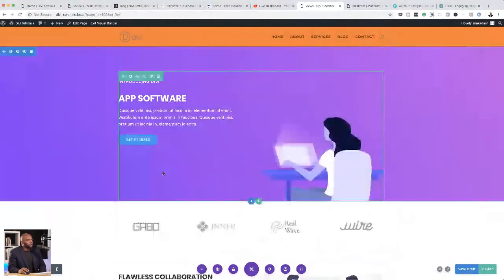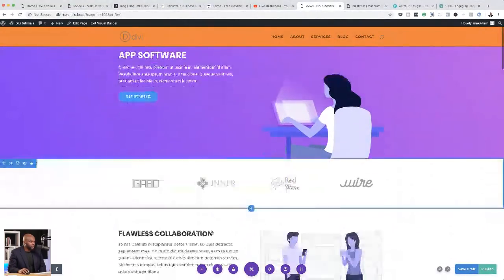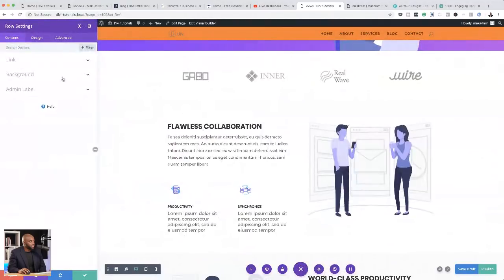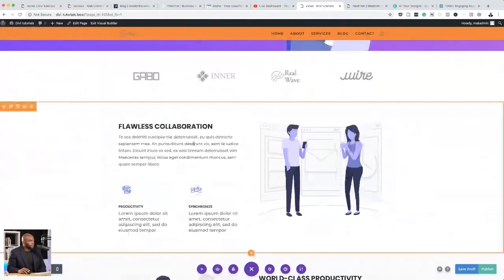Okay, so the question here is, how do you edit different views without affecting the other views while designing your page? So I'm just going to go in and make some changes to my row, so it's something that you can really see. Okay, right.